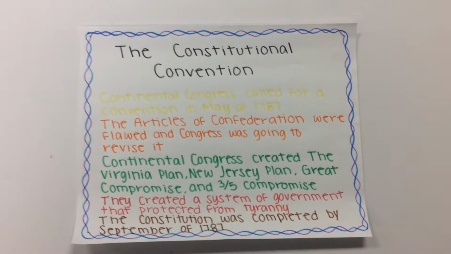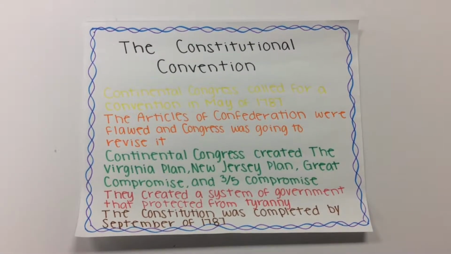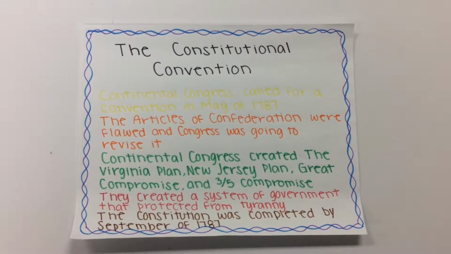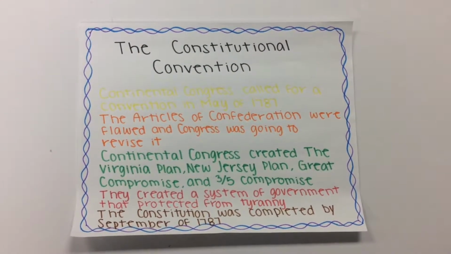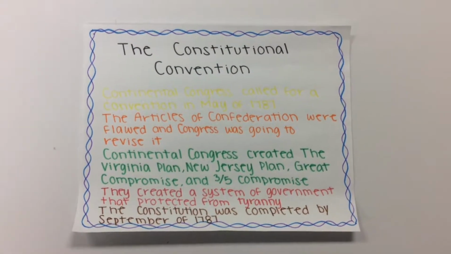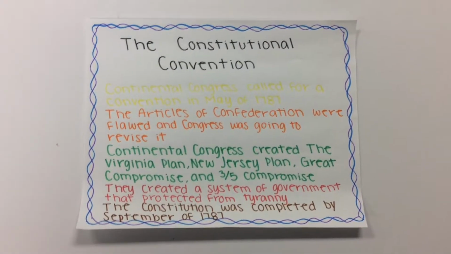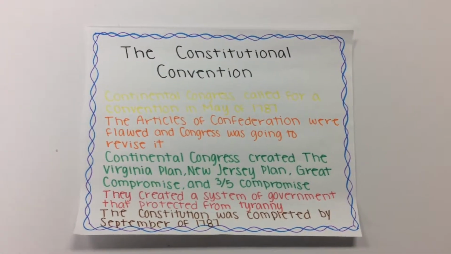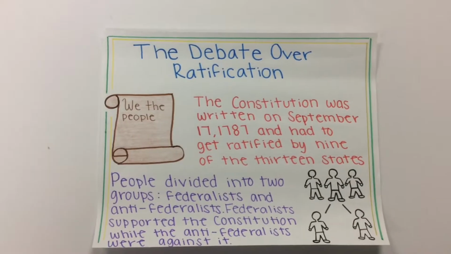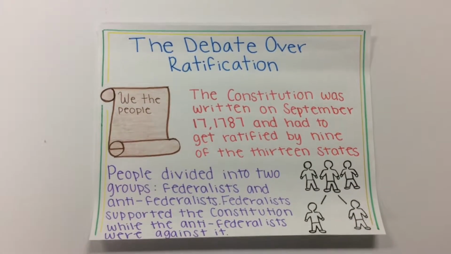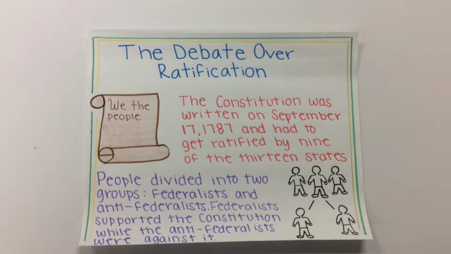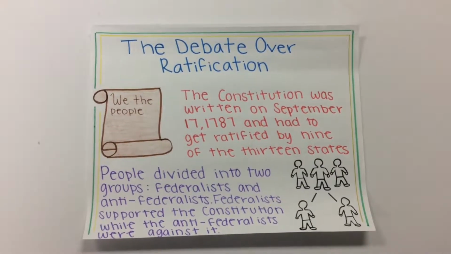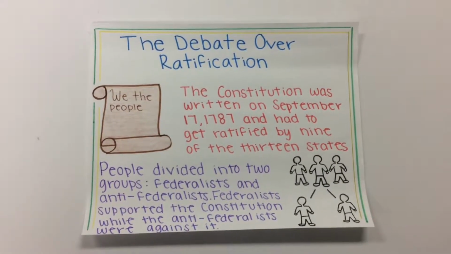the Constitution. In the beginning, the Constitution consisted of the Virginia Plan, the New Jersey Plan, the Great Compromise, and the Three-Fifths Compromise. By September 1787, they created a system of government that protected them from tyranny. The Constitution was written on September 17, 1787. Now it just had to be ratified. Some delegates opposed it because there were too many compromises.